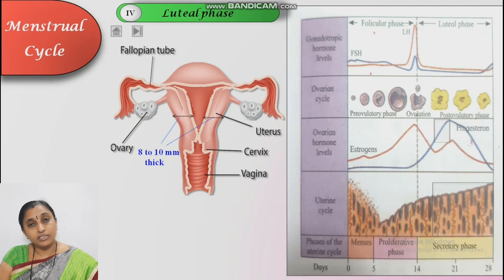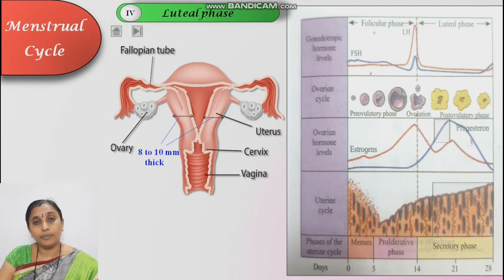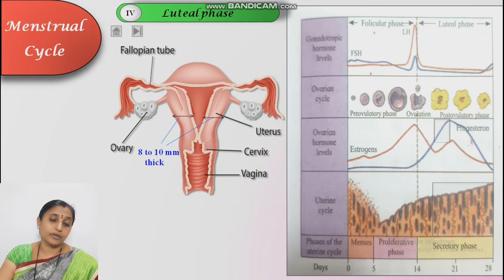Okay, then the zygote is formed after fusion of the sperm and the ovum, and this zygote further undergoes development into the blastocyst. We will study that in the next lecture. And for the implantation of the blastocyst or the embryo, the uterus thickness is essential. If it becomes thin, the embryo does not get well implanted. So this thickness is essential for implantation of the embryo and birth of the baby. Implantation is the attachment of the embryo to the inner uterine wall, that is the endometrium.